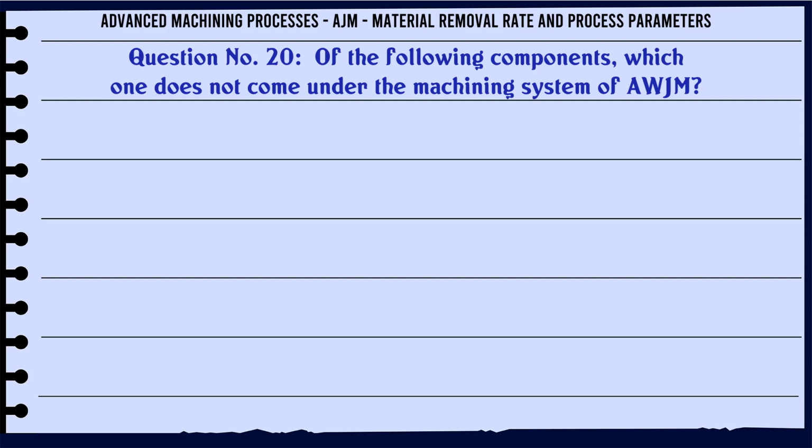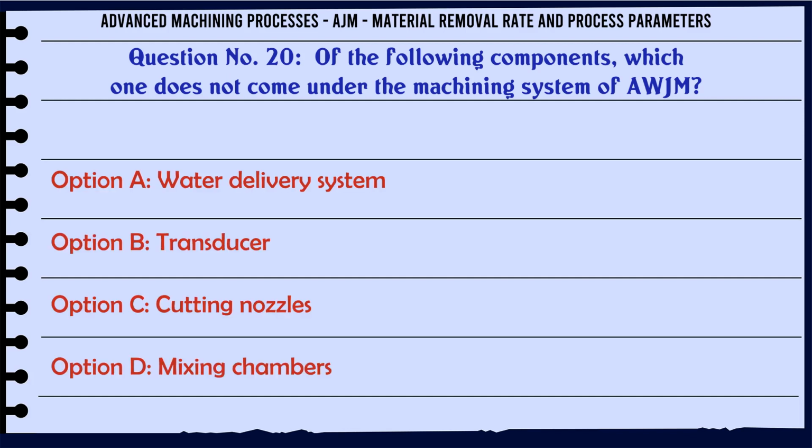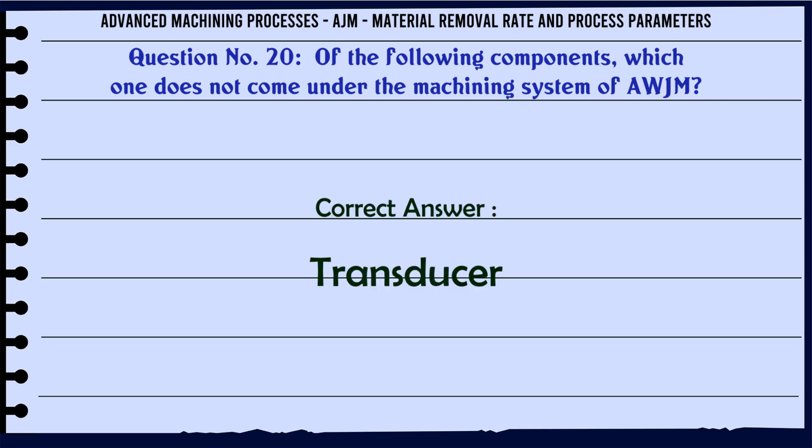Of the following components, which one does not come under the machining system of AWJM? A water delivery system, B transducer, C cutting nozzles, D mixing chambers. The correct answer is transducer.